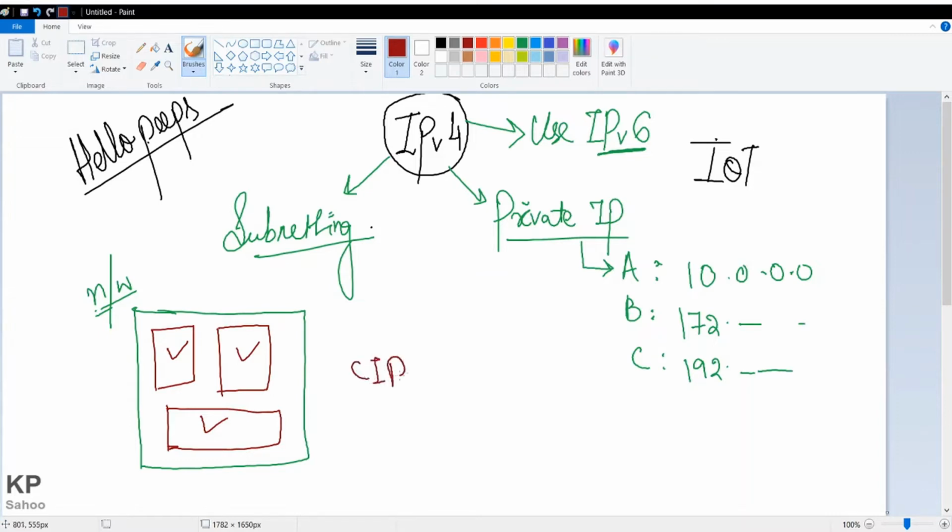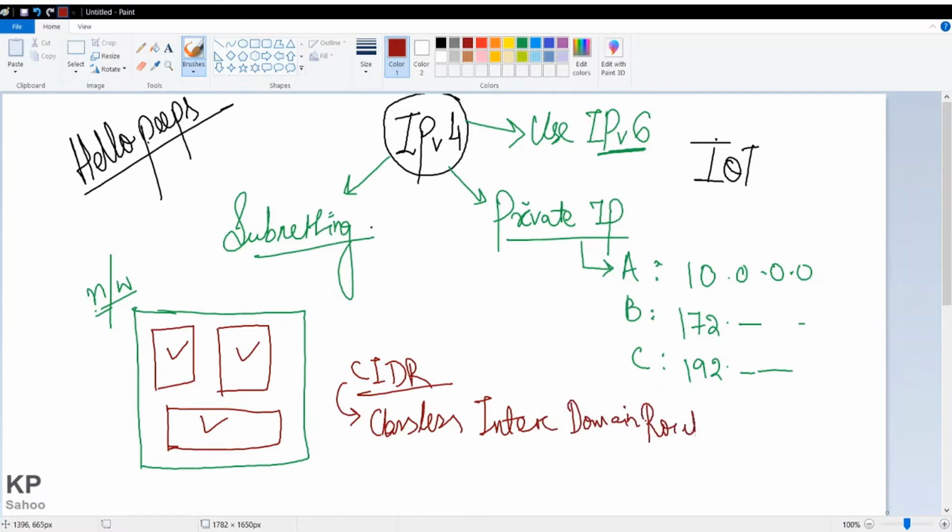CIDR stands for classless inter-domain routing. Okay, so this is the full form of CIDR.